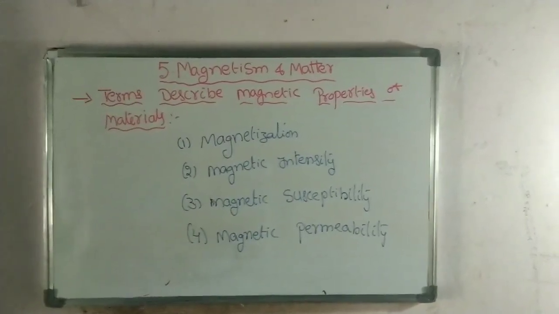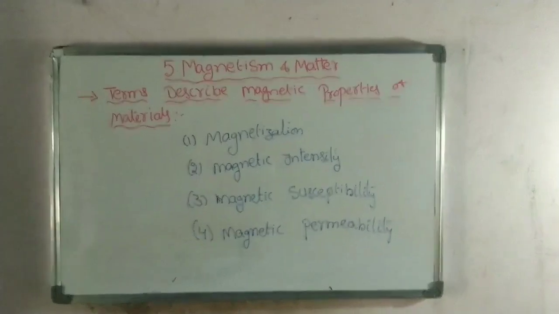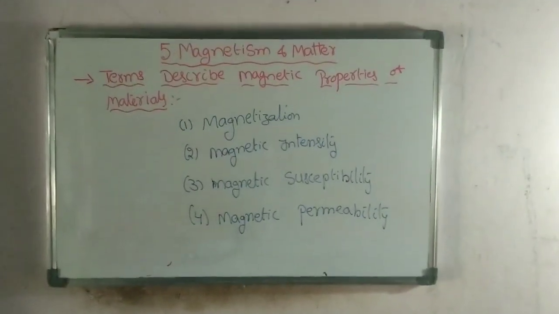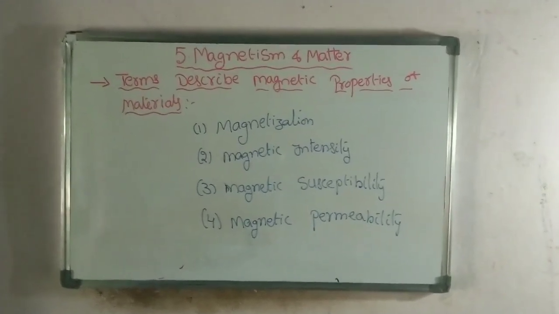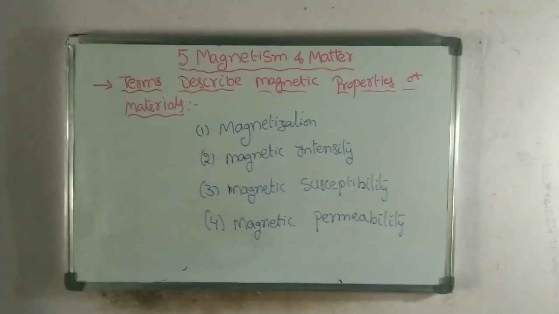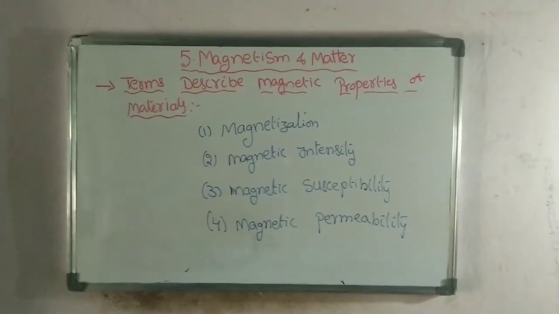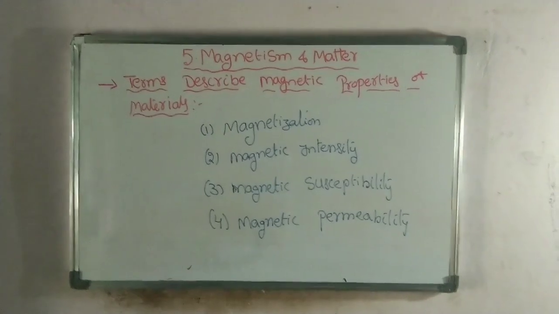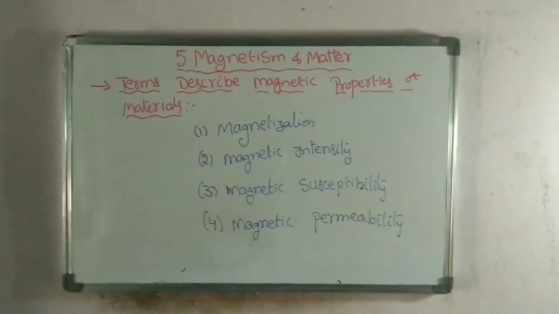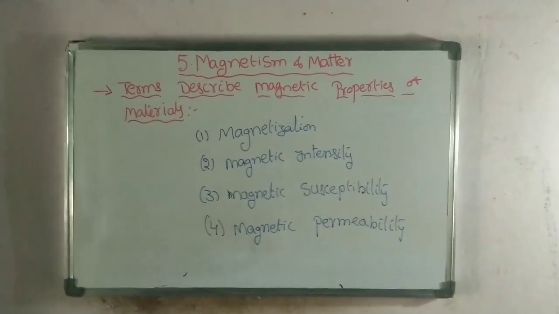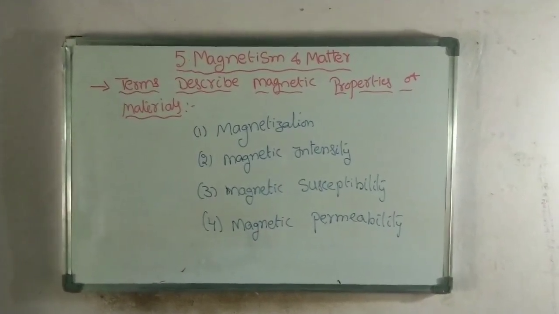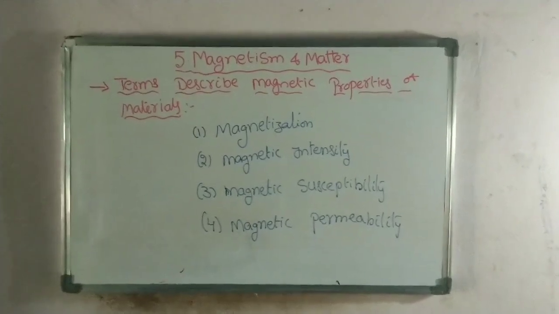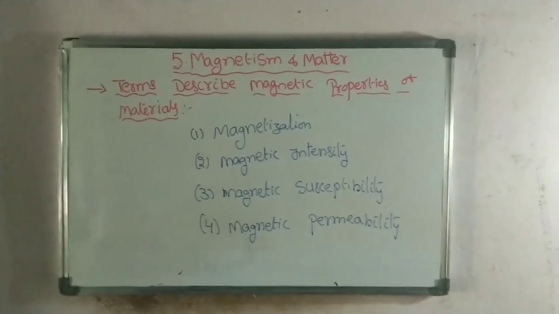The terms are called magnetic properties. Today we are going to discuss the terms related to the magnetic properties of materials. Generally there are four terms representing the magnetic properties of materials. The first term is magnetization, the second is magnetic intensity, the third is magnetic susceptibility, and the fourth is magnetic permeability.